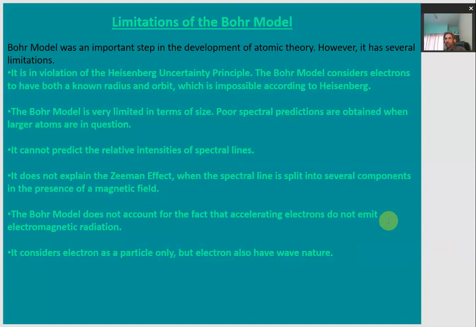But Bohr's model considers the electron to remain present in a specific orbit according to its quantization of angular momentum. So that is opposite to the Heisenberg uncertainty principle. That is the difficulty with Bohr's model.